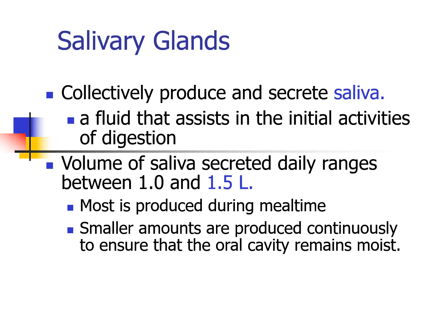The total volume of saliva secreted daily ranges between 1 to 1.5 liters. Most of this saliva is produced during our mealtime. That is, when we are eating, the maximum amount of salivary secretion occurs. A smaller amount of saliva is produced to ensure that the oral cavity remains moist. This small quantity is continuously secreted throughout the day and night in order to maintain the moisture in the buccal cavity and protect the inner cell linings of the oral cavity.